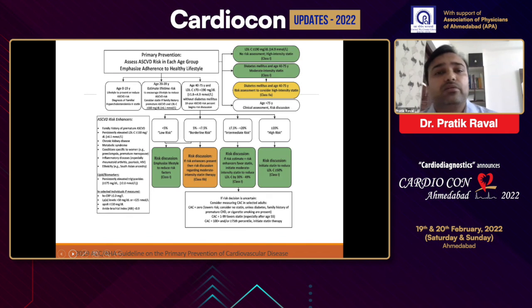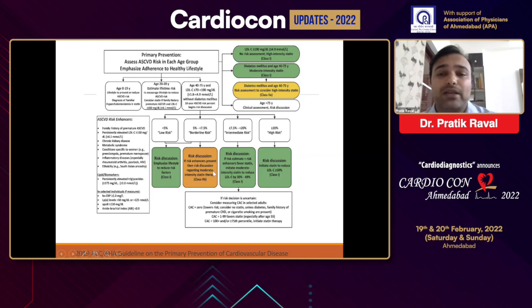This is the risk assessment tool by ACC, the latest 2019 ACC-AHA pathway, where ACC-AHA recommends risk assessment right from the age of 20 years. Of particular importance are these borderline and intermediate risk groups, where we are not certain whether to start therapy or not. In low risk, there is no need to do anything. In high risk patients, we usually give statin, but in this risk group, we do not know what to do.